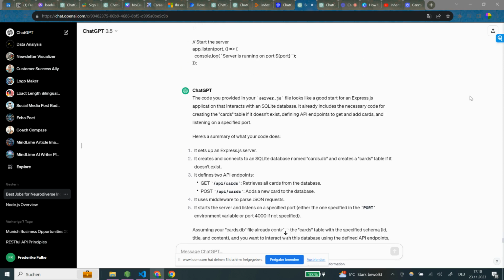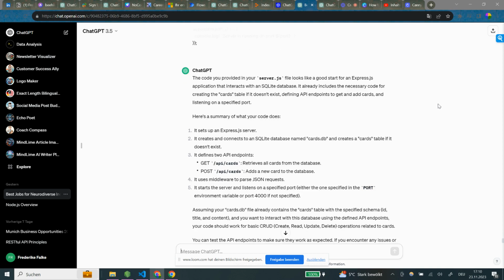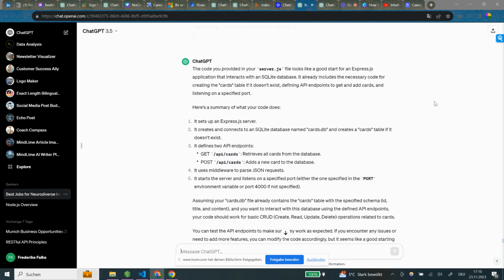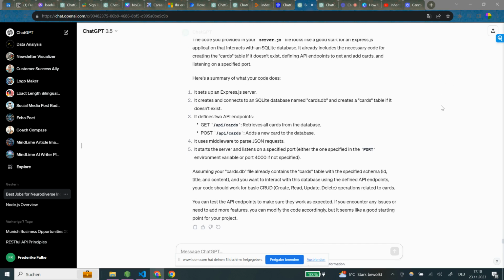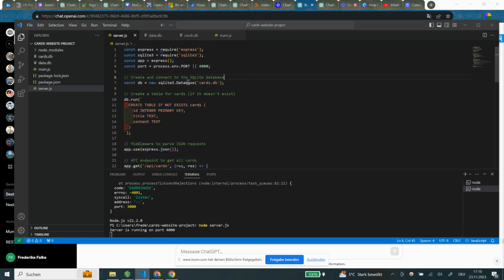Okay, so the code you provided in the server.js file looks like a good start for an Express.js application that interacts with an SQL database. It already includes the necessary code for creating the cards table if it doesn't exist, defining API endpoints to get and add cards, and listening on a specific port. Here's a summary of what your code does. It sets up an Express.js server. It creates and connects.